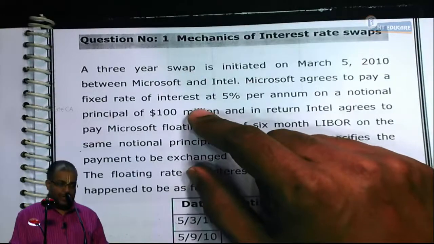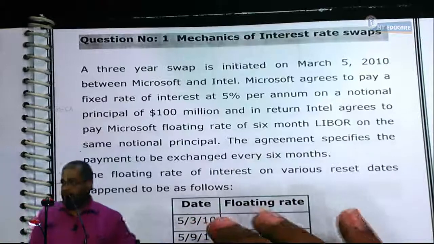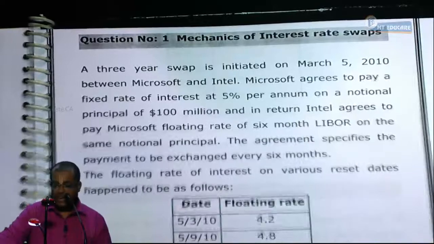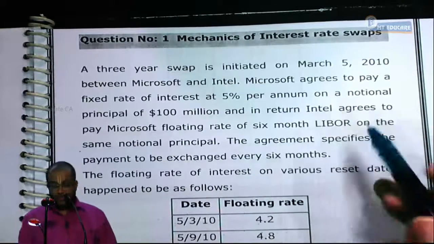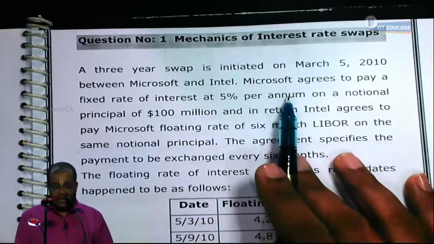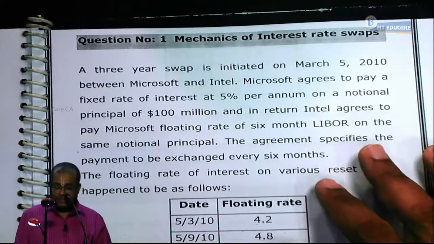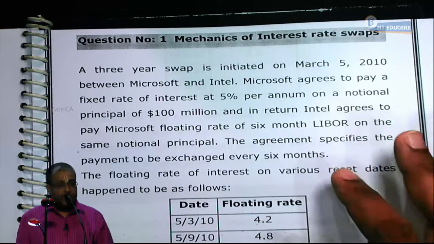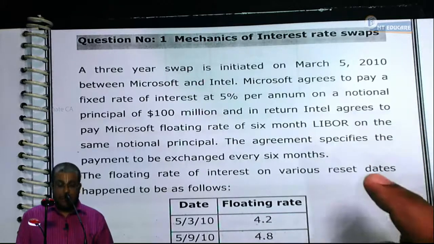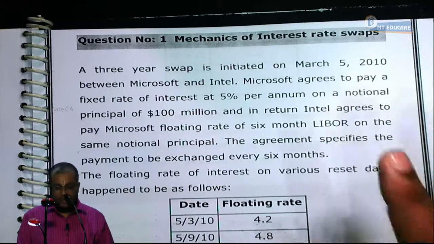Let me read the question that gives you a swap transaction. From there, we'll start our discussion. A 3-year swap is initiated on March 5, 2010 between Microsoft and Intel. Microsoft agrees to pay a fixed rate of interest at 5% per annum on a notional principal of $100 million, and in return Intel agrees to pay Microsoft a floating rate of 6 months LIBOR on the same notional principal.